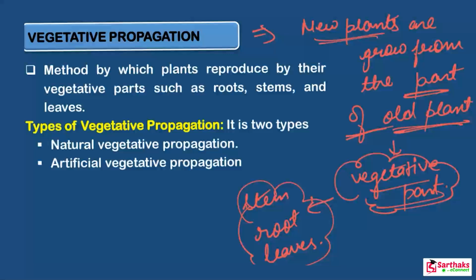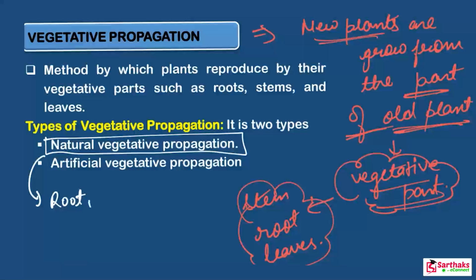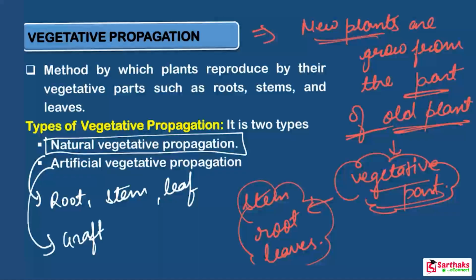Now, different types of vegetative propagation are natural vegetative propagation as well as artificial vegetative propagation. Natural vegetative propagation occurs with the help of root, stem, and even leaf. And artificial vegetative propagation occurs with the help of grafting, layering, cutting, and tissue culture.